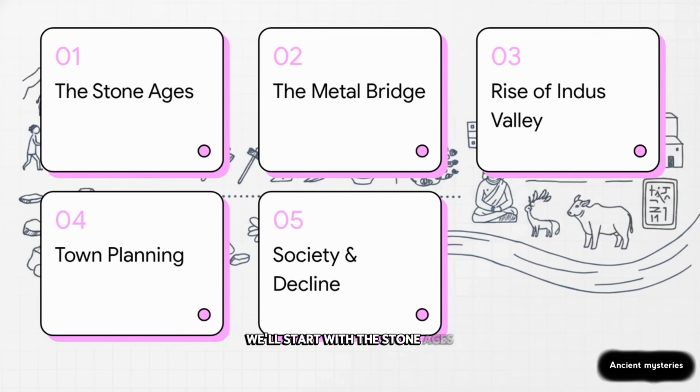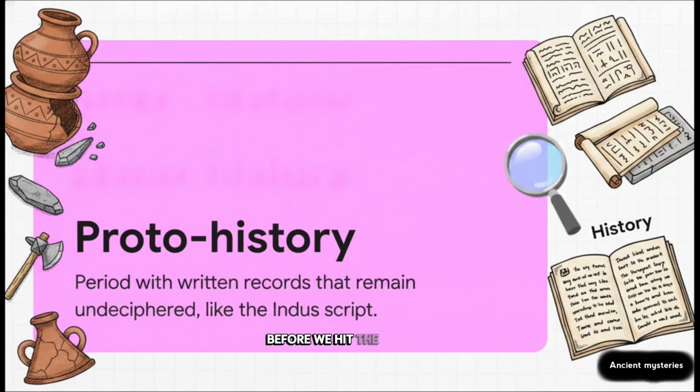We'll start with the Stone Ages, cross the Metal Bridge, witness the rise of the Indus Valley, analyze their brilliant town planning, and finally, look at their society and decline. Before we hit the timeline, let's nail down some terminology that's absolutely going to be on your test. You need to know the difference between prehistory, protohistory, and history.